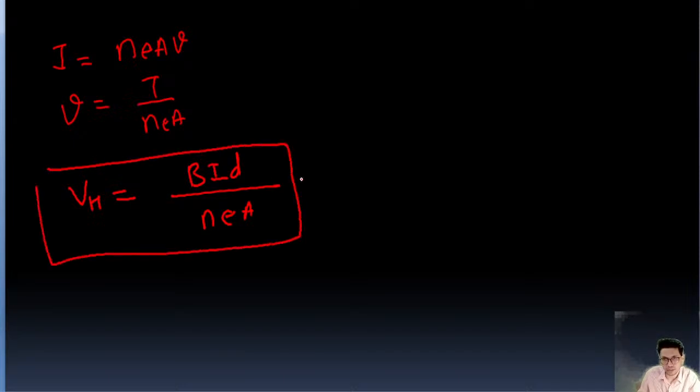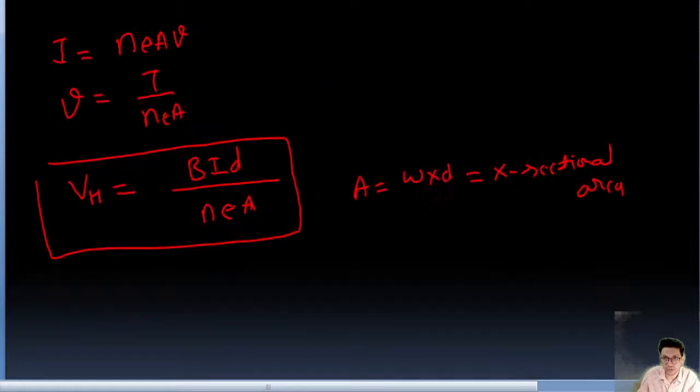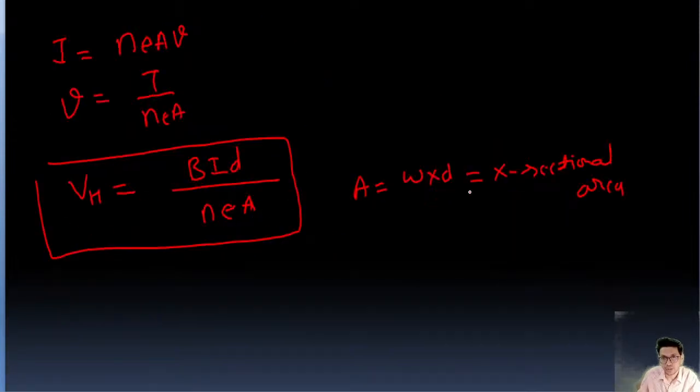Okay, this is one formula for Hall voltage. Similarly, A is the cross-sectional area, W times D. This is W and this is D, so in place of A we can write WD.